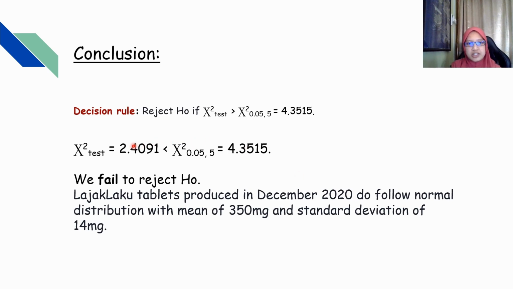So the decision rule is we must reject H0 if chi-square test is bigger than chi-square alpha 0.05 with degree of freedom 5. When we look at the table, we will get 4.3515. From the previous calculation, our chi-square test is 2.4091, which is below 4.3515. So we fail to reject H0. Therefore, Lajakkuruih tablets produced in December 2020 do follow normal distribution with mean of 350 mg and standard deviation of 14 mg.